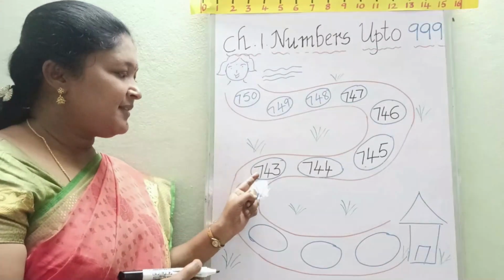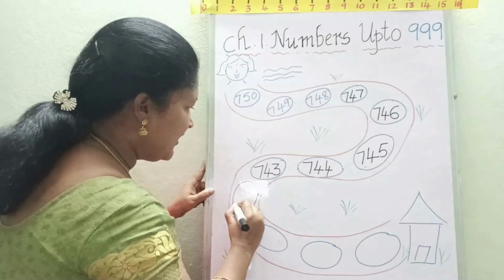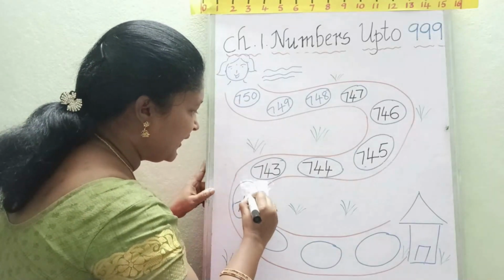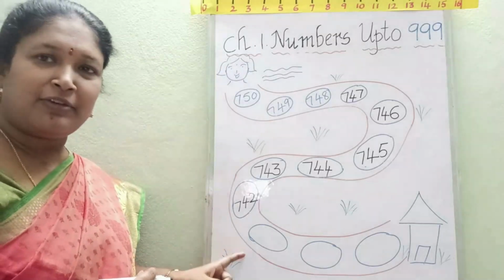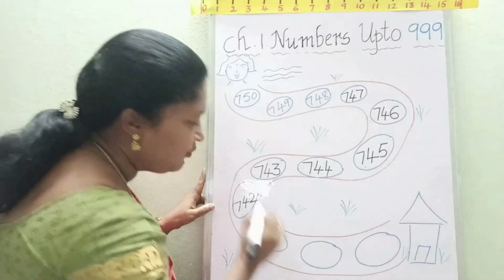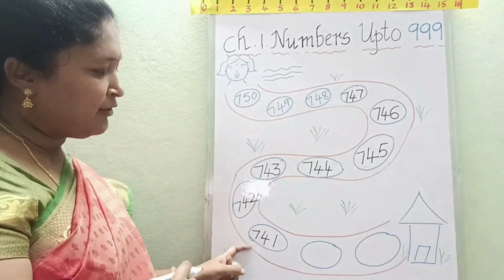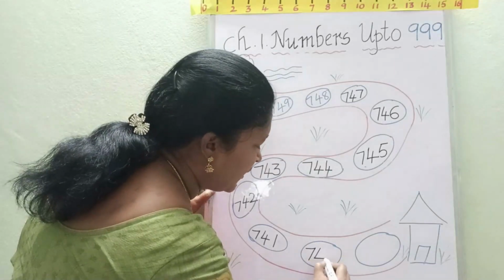So here, 743 before number is 742. 742 before number is 741. 741 before number is 740.